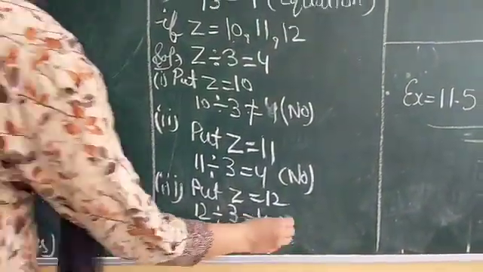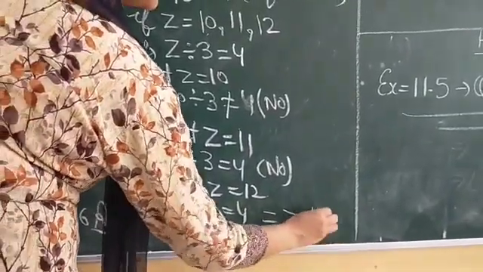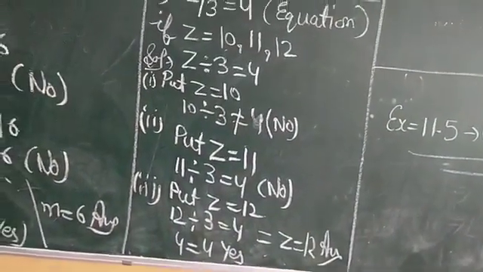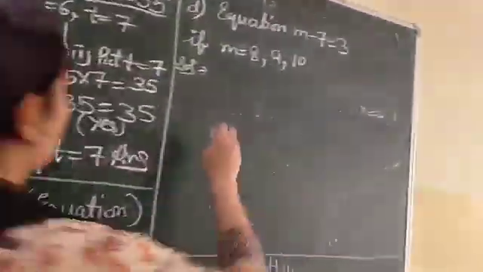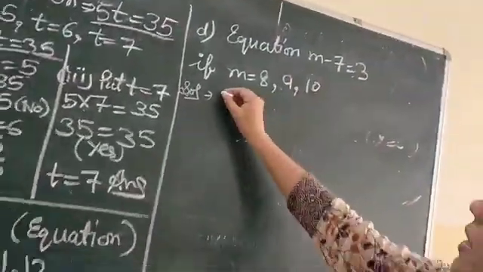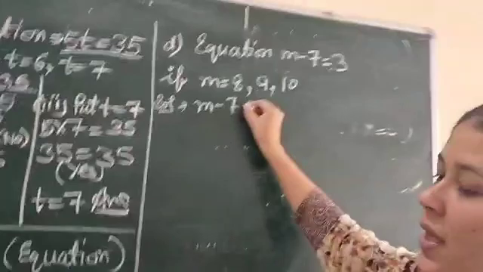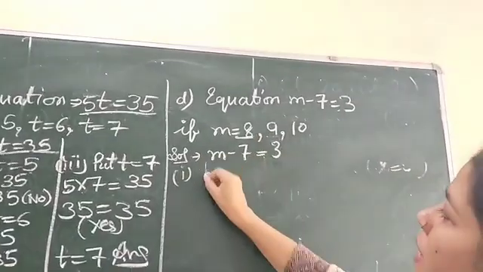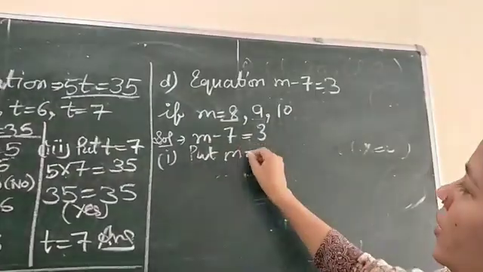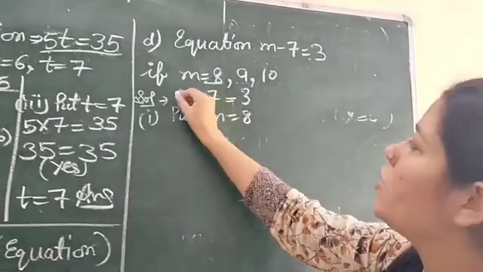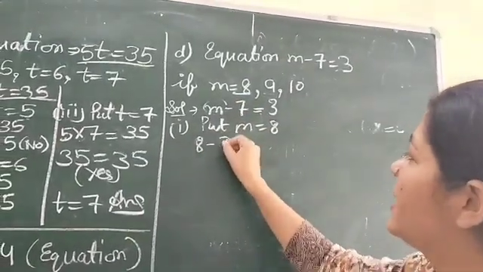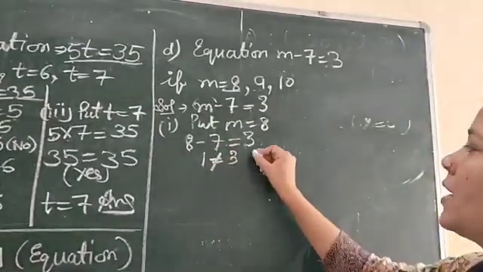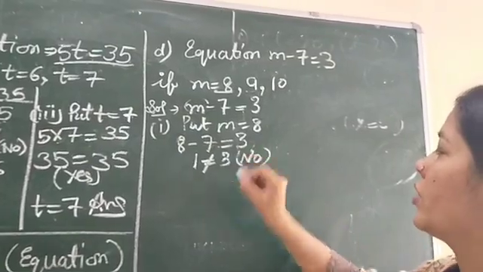Yes, both are equal. It means the answer is z equals 12. This is the answer. Now, part B. The equation is m minus 7 is equal to 3. First, put m equals 8. Instead of m, we will put 8. 8 minus 7 is equal to 3? 8 minus 7 is 1. 1 is not equal to 3. So this is not the solution.